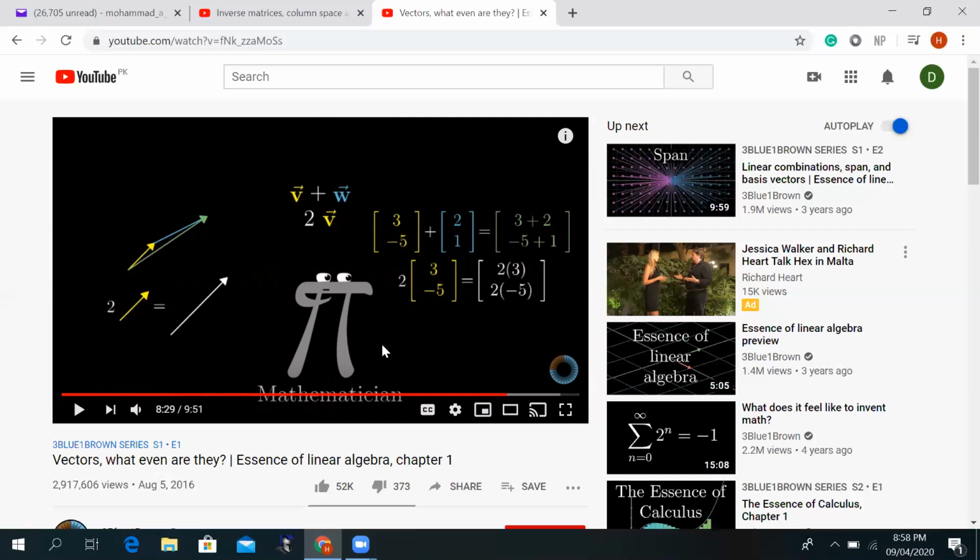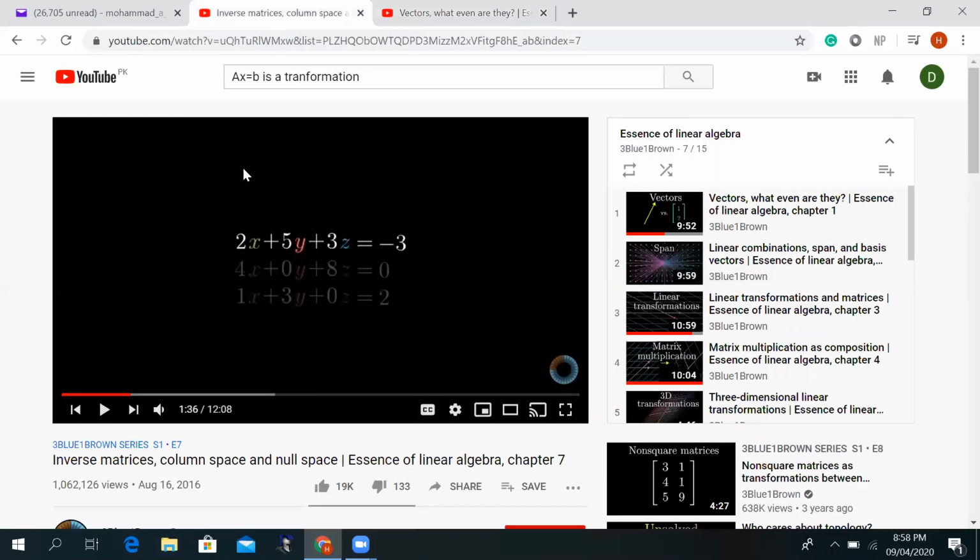So the arrows can represent an ordered list of numbers as long as they are rooted at the origin. Their root should be at the origin. If their root is at the origin, then that vector is basically the same as the one in physics.